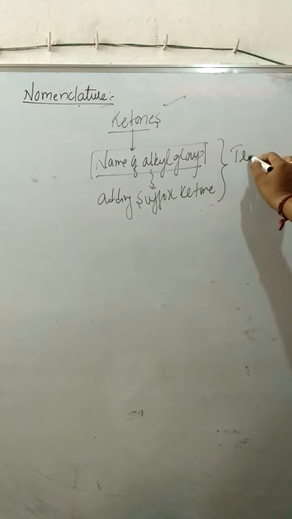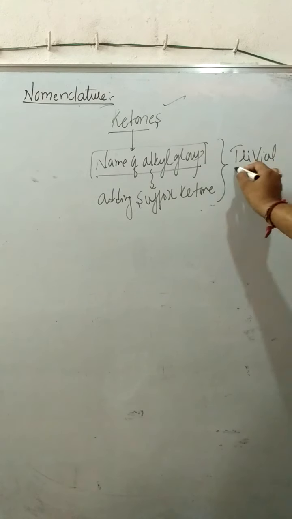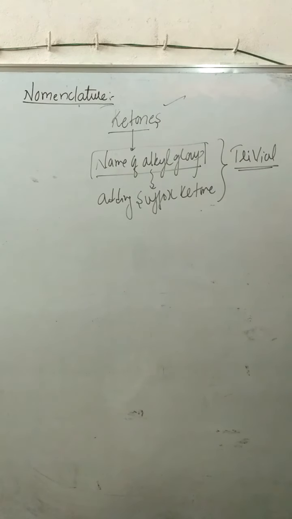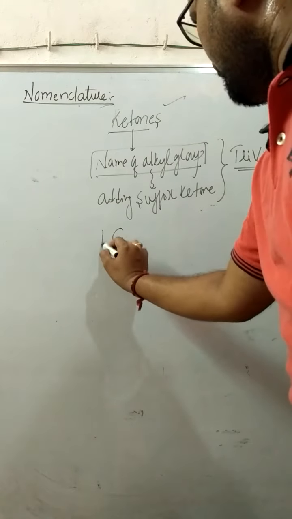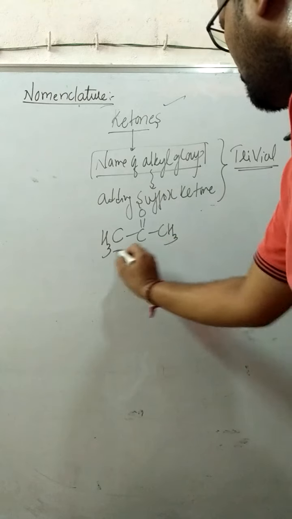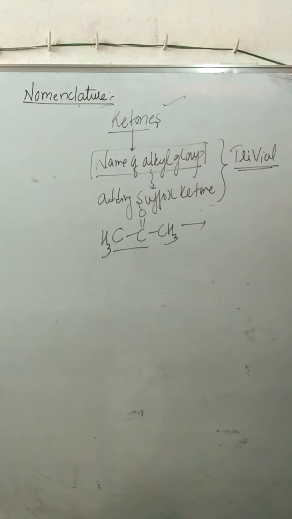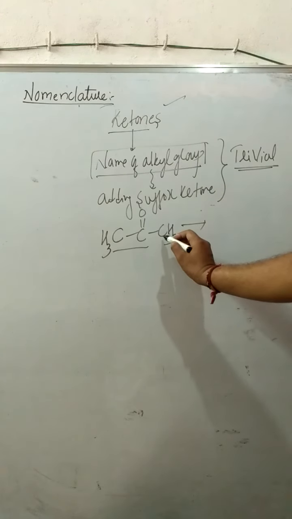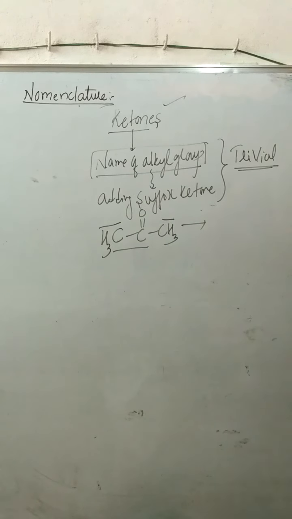This is the method how we name a ketone with reference to the trivial system. For example, CH3C double bond O CH3, according to the trivial system, this is a methyl group, this is a methyl group.